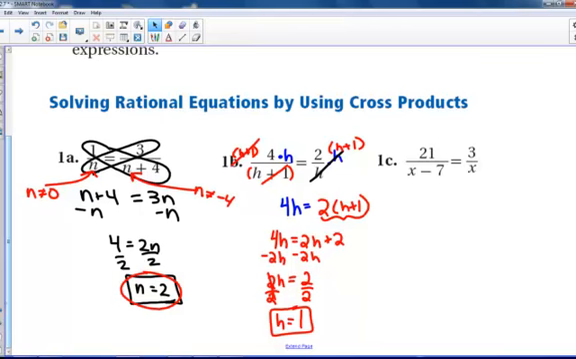And then again, let's make sure 1 is not an exclusion. H cannot equal negative 1. It doesn't. H cannot equal 0. So we're good.